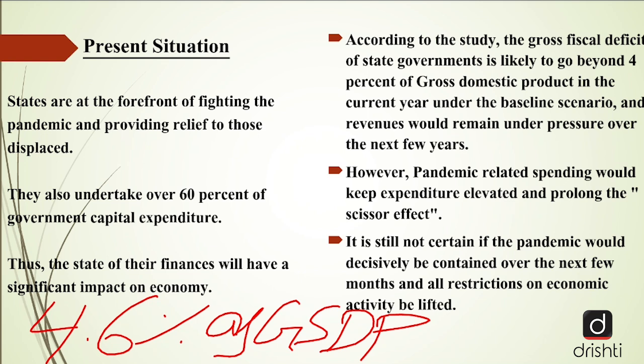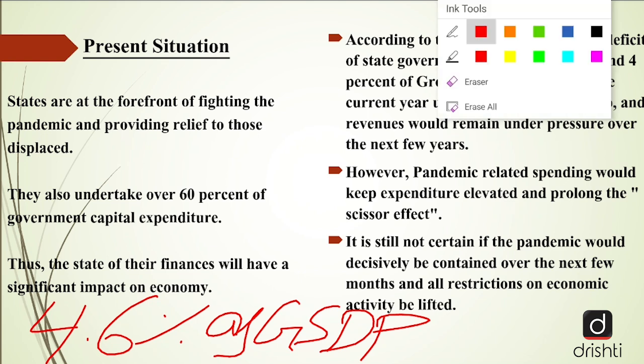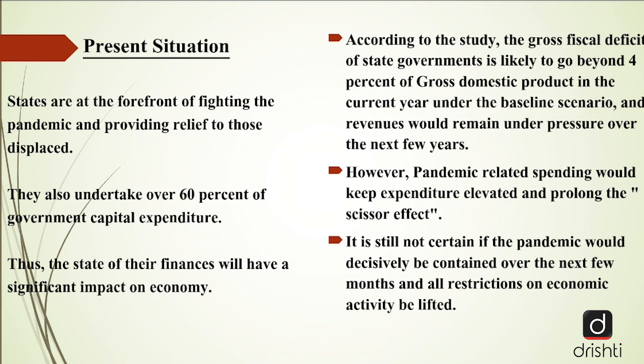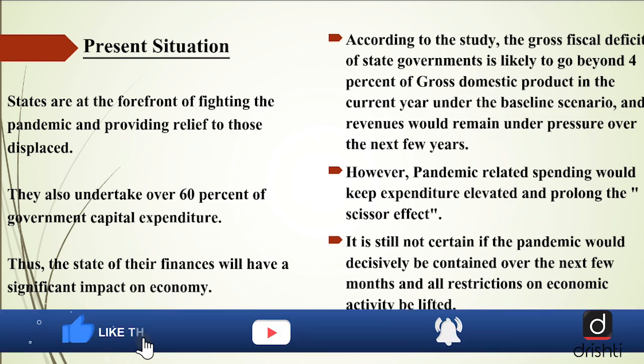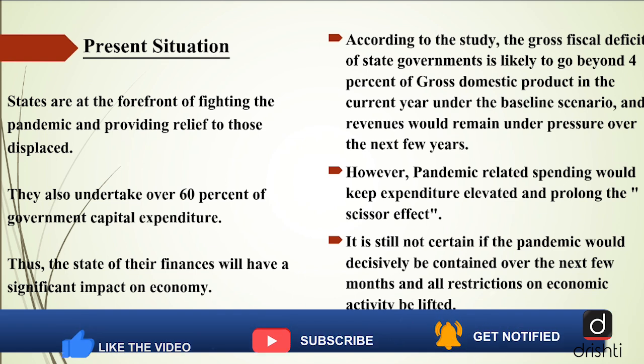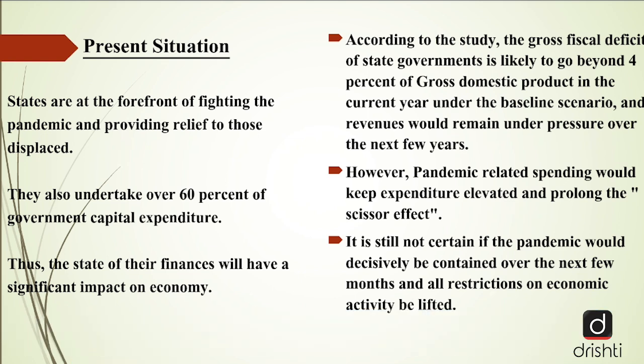And also the pandemic related spending, because pandemic is the biggest issue which this country has faced with respect to both, not just center as well as the state governments. Now, what happens? Such a situation is actually prolonging an effect which is known as scissor effect. Another term which is used for scissor effect is the double whammy effect.